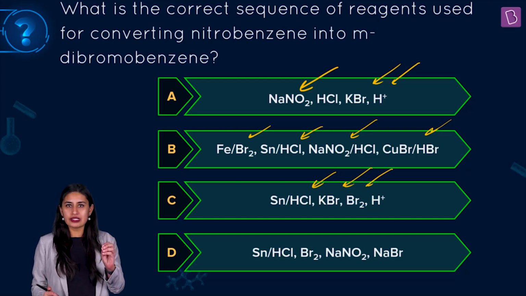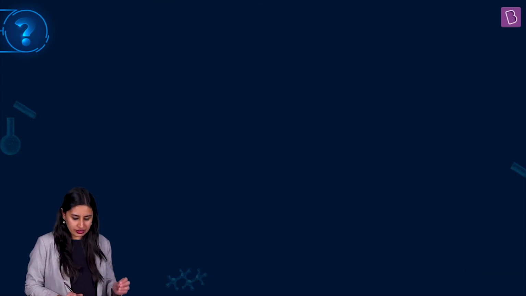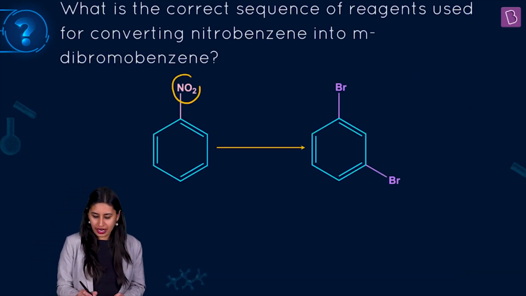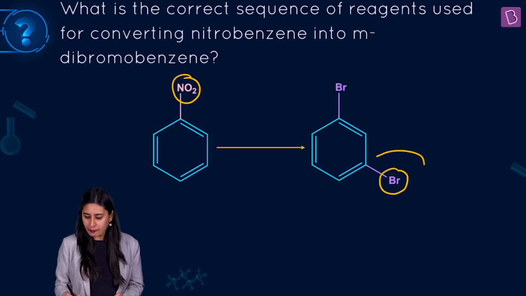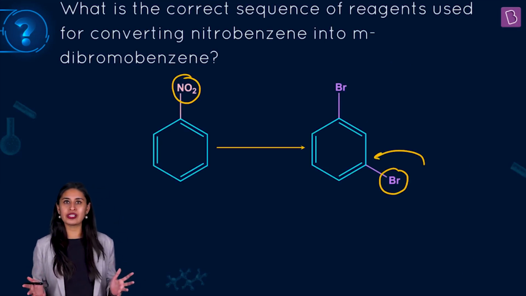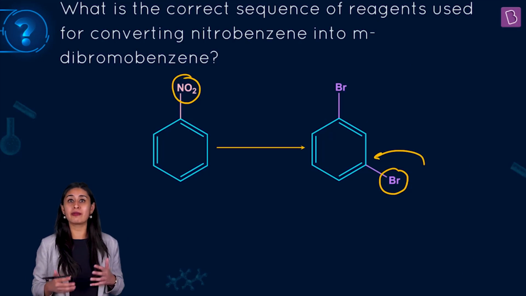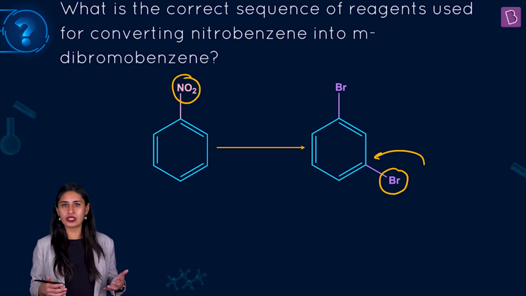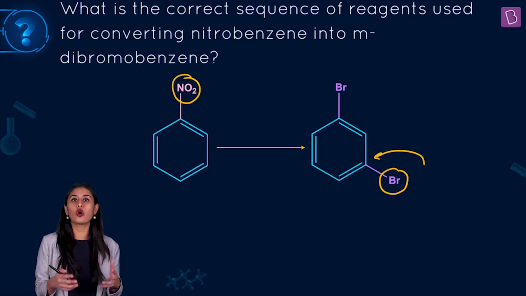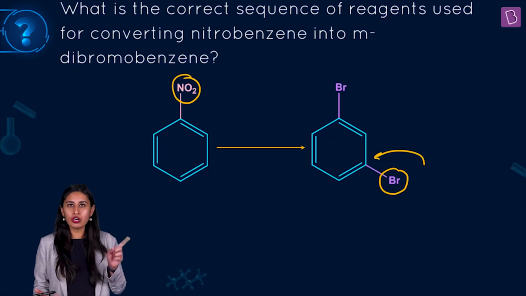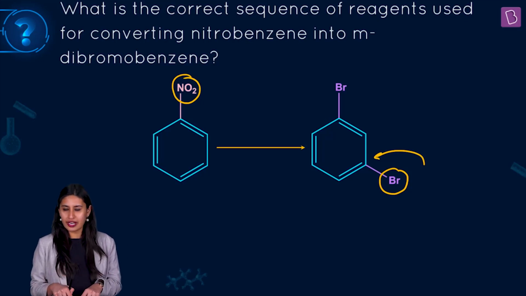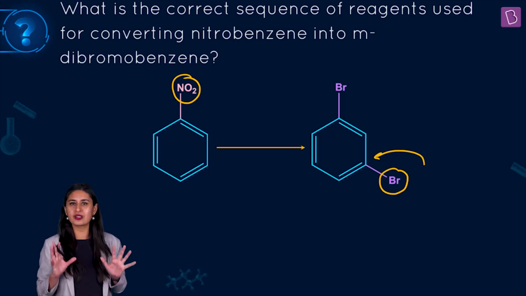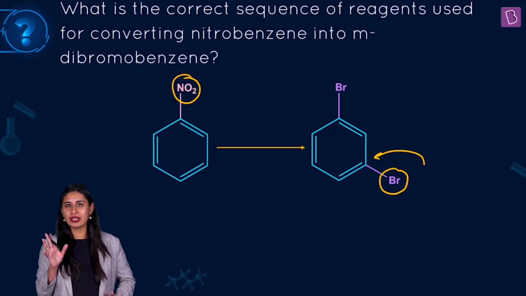So the first thing is, if there is this group which is given to you already in the question, which is nitrobenzene, right? So check it out that we want bromo at the meta position. So nitro can really help us because we know nitro is a meta-directing group. If we would have, let's say, reduced it and got aniline, then NH2 is ortho-para directing. But we do not want bromine at the ortho or para position with respect to this nitro. It should be at the meta position. So I think this is the best way where bromination should be done.